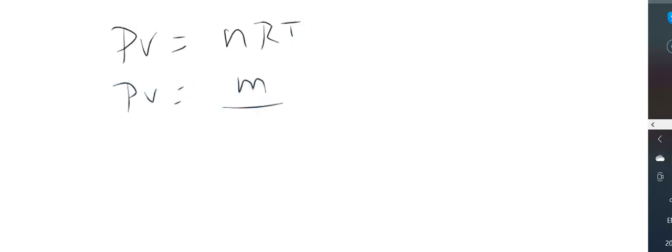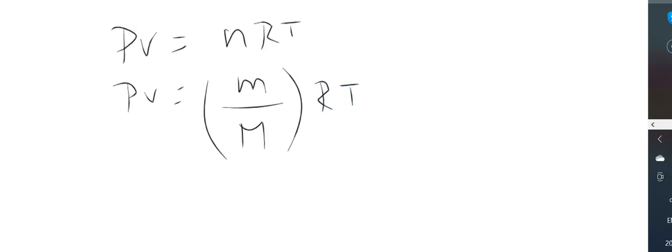Now we know PV is equal to nRT, where n stands for number of moles. So n is given mass by molecular mass, so PV is equal to given mass by molecular mass into RT.